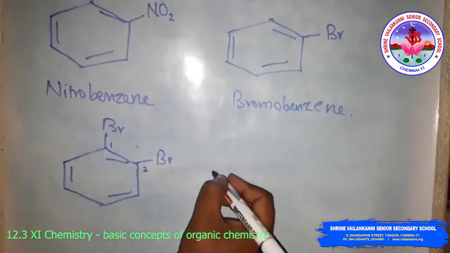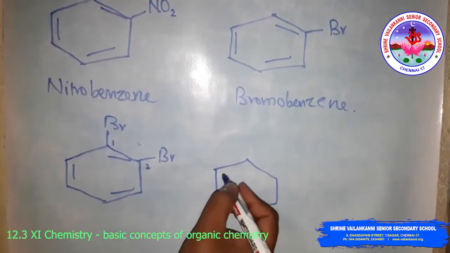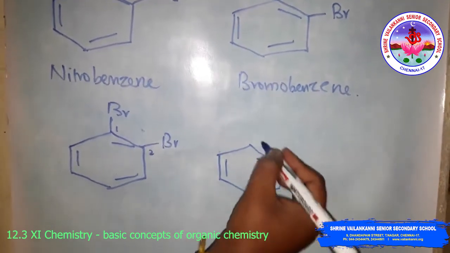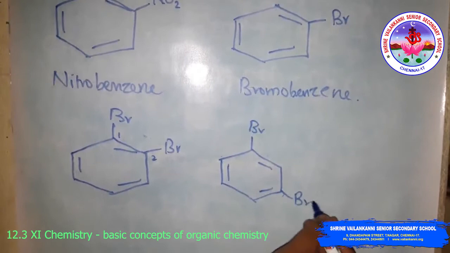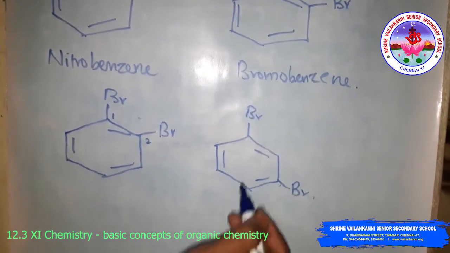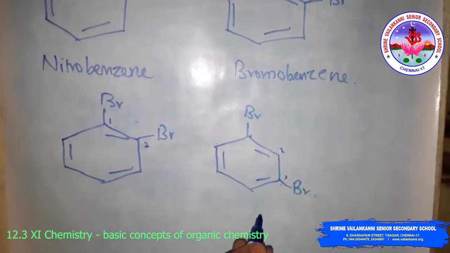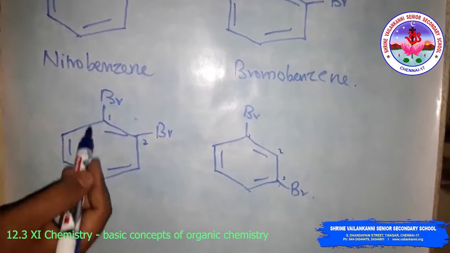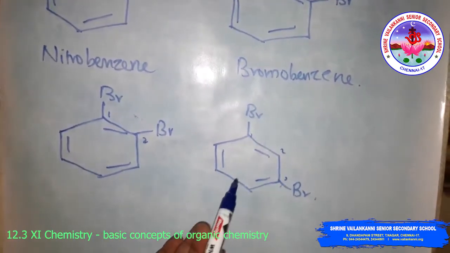Suppose the bromine atoms are present here and here. This is 1, 2, 3, so it is 1,3-dibromobenzene. Here it is 1,2-dibromobenzene, and here 1,3-dibromobenzene.